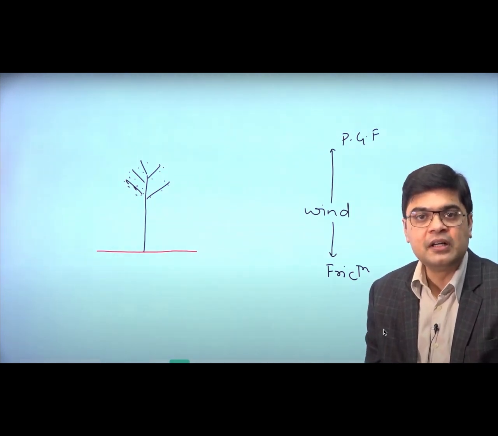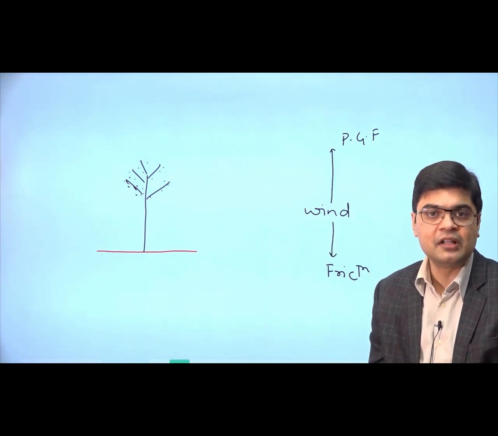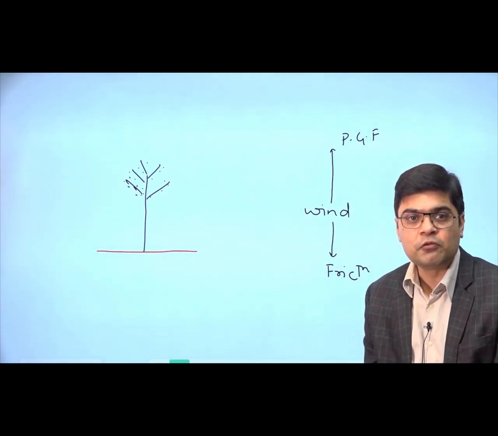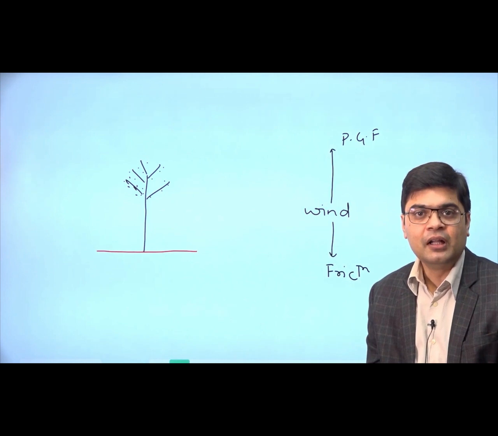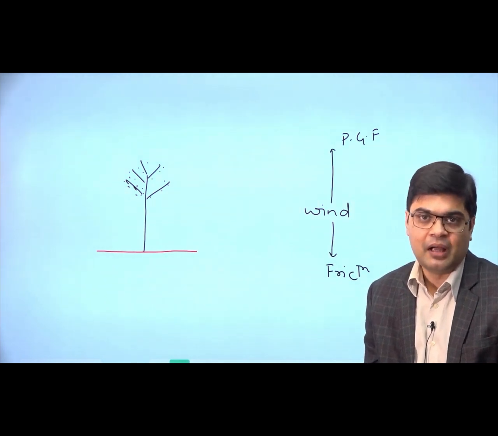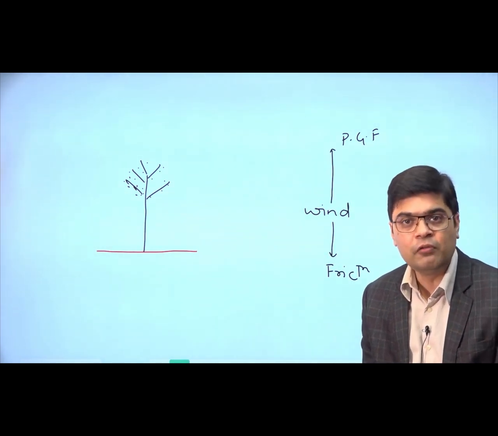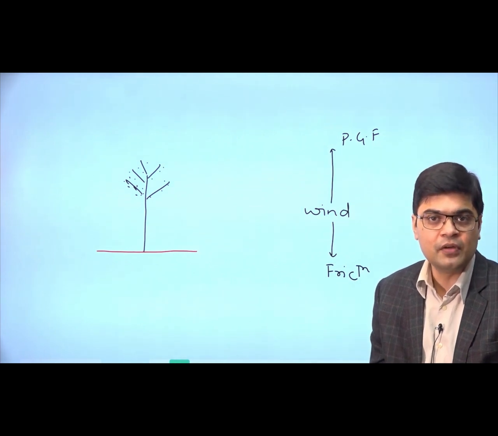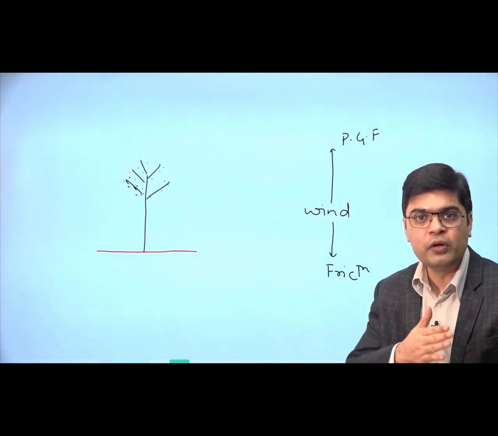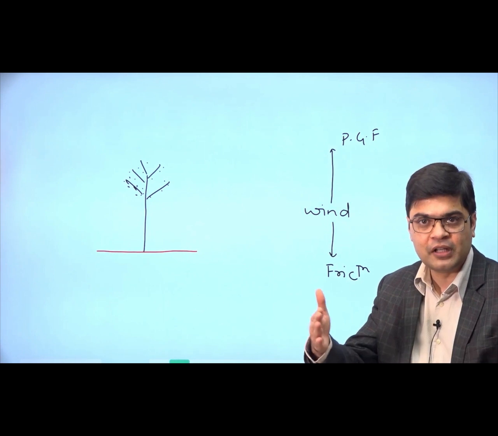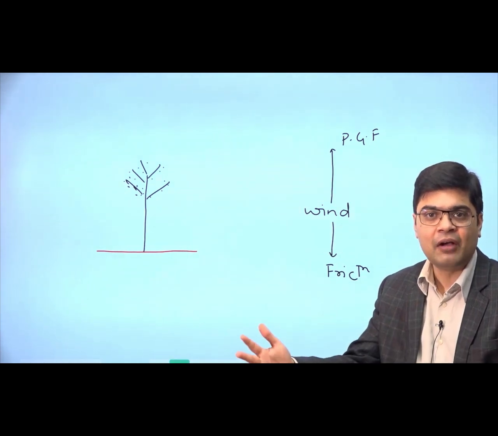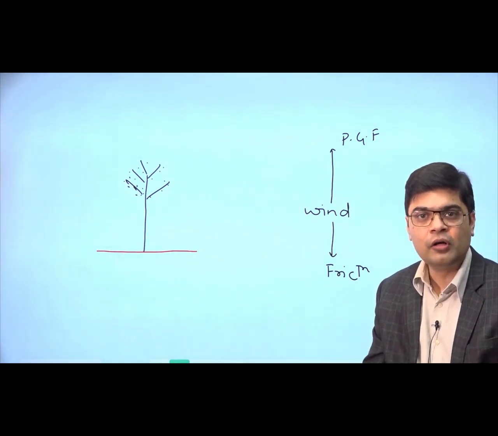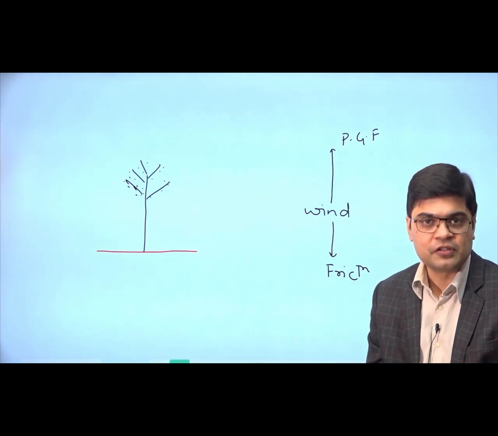If I compare westerlies in the northern hemisphere with the westerlies in the southern hemisphere, what I'm going to notice is that westerlies in the southern hemisphere move with a greater speed. The simple reason is that at that latitude where we have westerlies moving in the southern hemisphere, there is limited landmass and open oceans that do not present the kind of friction that is given by the landmasses, which have a number of natural or artificial structures.